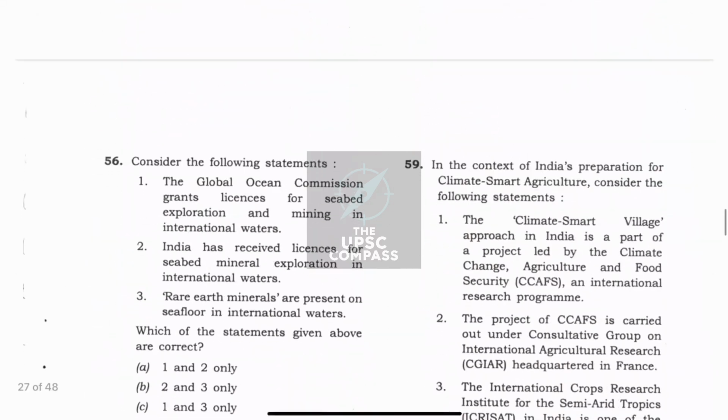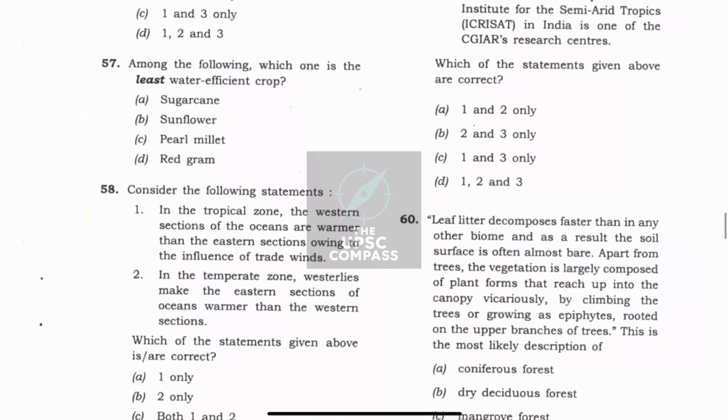Now moving ahead with question number 57. Among the following, which one is the least water efficient crop? Now by mistake I had read which of the following crops uses least amount of water. However, it was UPSC's grace that it had given options so close that I was unable to choose. Then I again read the question, that is, which is the least water efficient crop. That means it requires the highest amount of water to grow, and this is how UPSC plays with you. It had bolded the least, but just due to options I was able to recoup and read the question again, and this made it very easy to mark sugarcane.